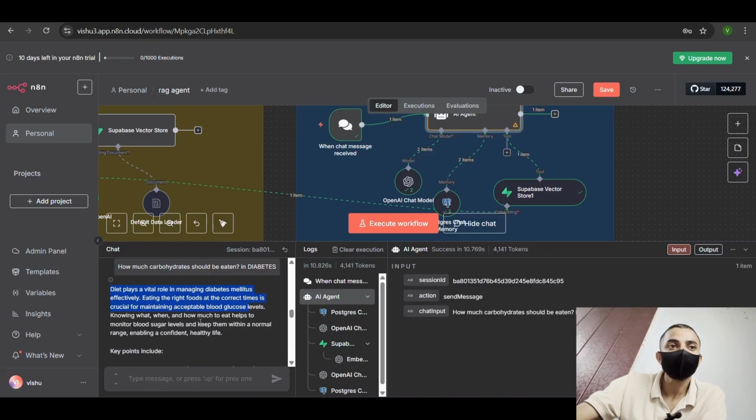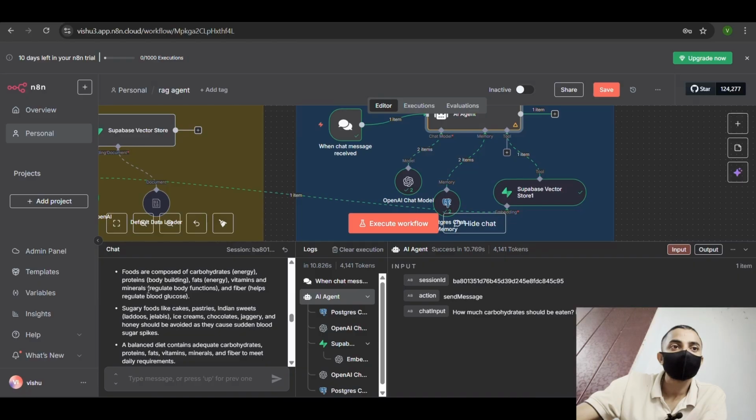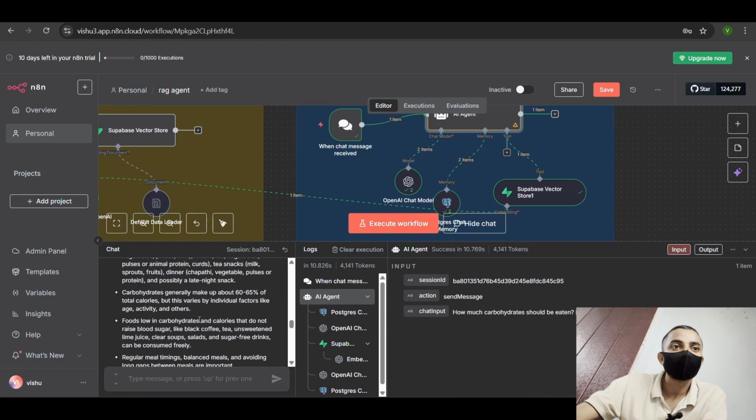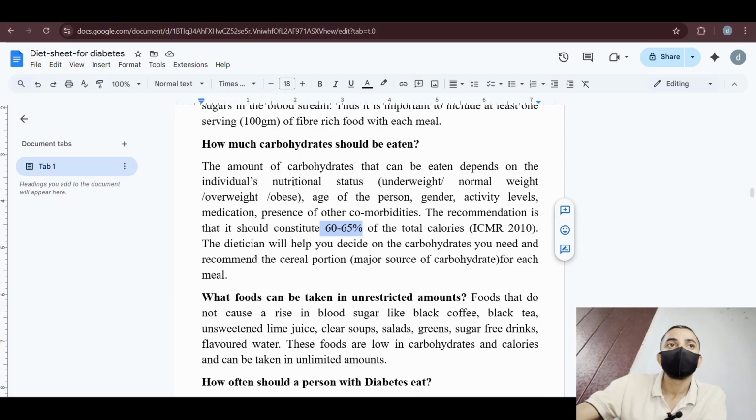You can also see it generates other key points, like carbohydrates generally make up about 60 to 65% of total calories. And now we can see in the documents. I asked a question about how much carbohydrate should be eaten.